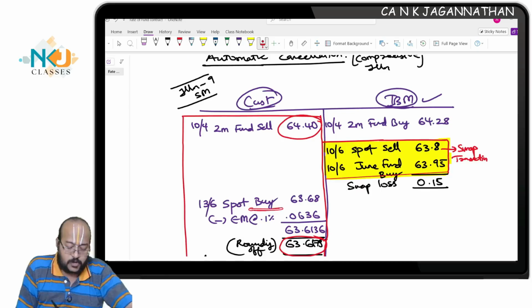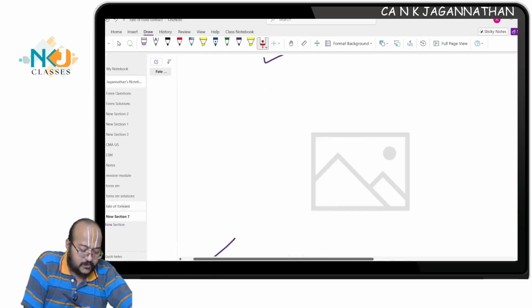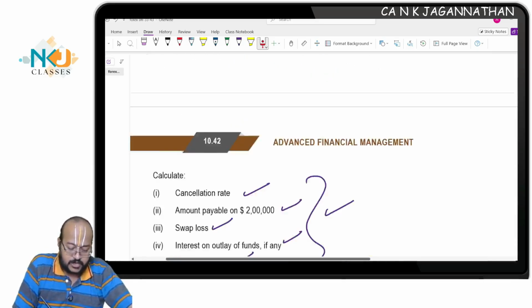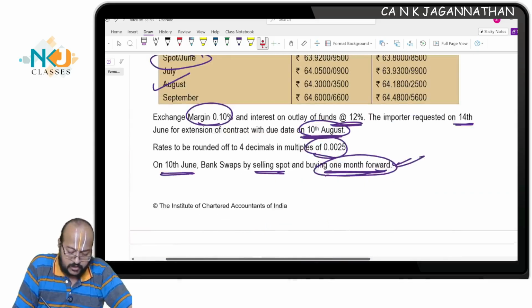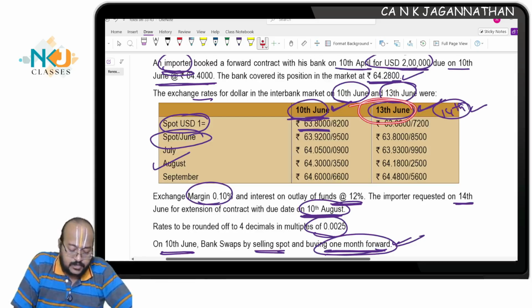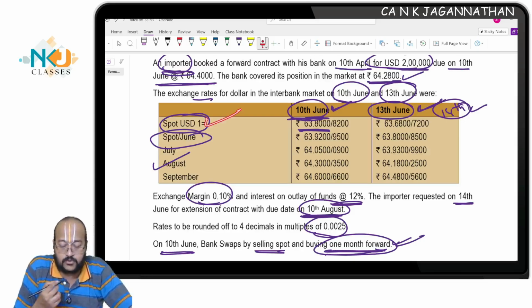So which means spot buy, bid rate, offer rate, which rate will I consider? If you see the cancellation rate, which rate should I consider from the question given? See here, which date do you cancel first of all? 13th June. On 13th June, you tell me, are you cancelling using spot rate or forward rate? Spot rate, because you will have to close it.